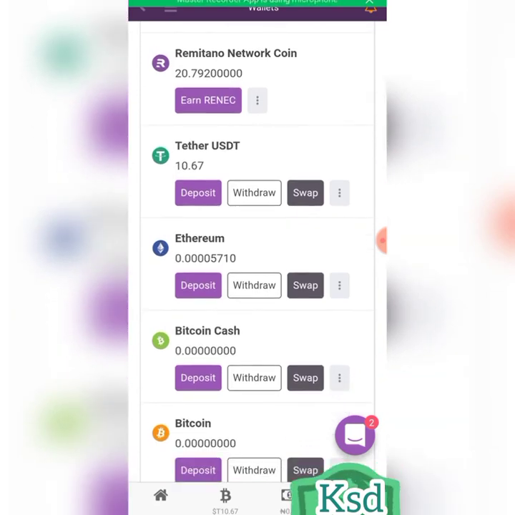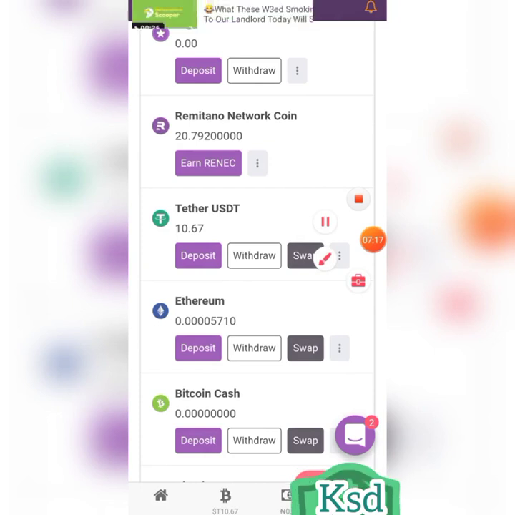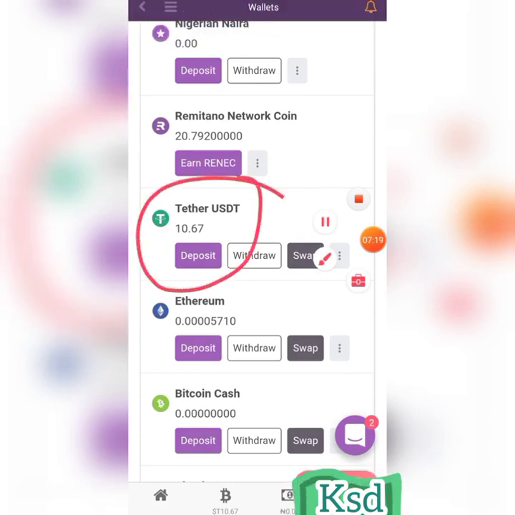Okay. So now, what are we trying to do? We want to withdraw, right? So we want to withdraw. Let's take it that Zuga Coin has deposited this fund for you. This is the money the Zuga Coin have deposited in your Remitano account. Okay, so you want to withdraw this money out.